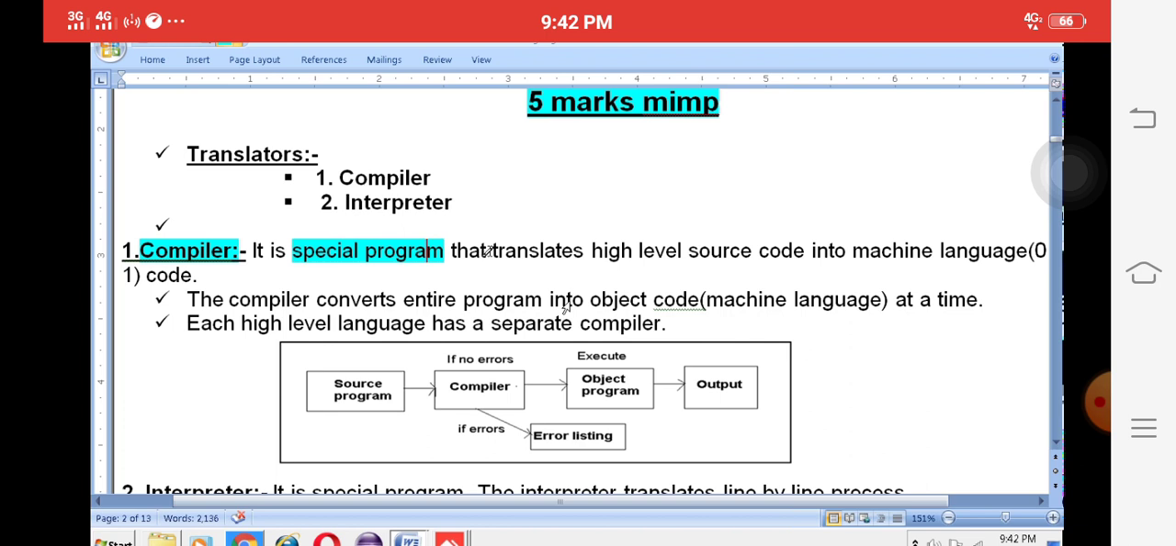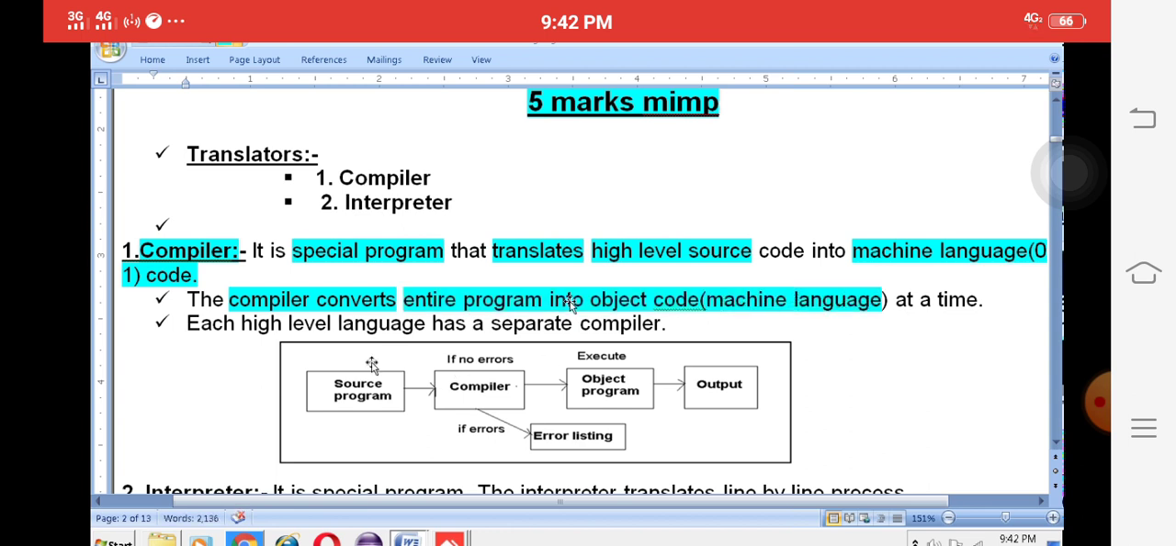It translates, that means converts, a high level language, that means English language, into machine language. Machine language contains only zeros and ones. A compiler is a program that converts high level language into machine language. The compiler converts the entire program into object code, machine code, every line.